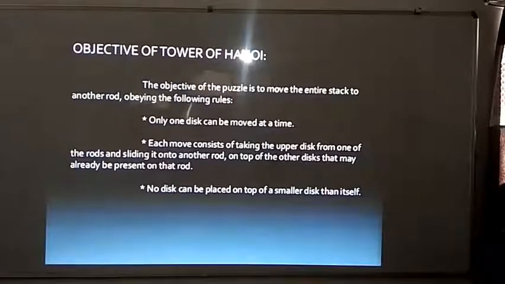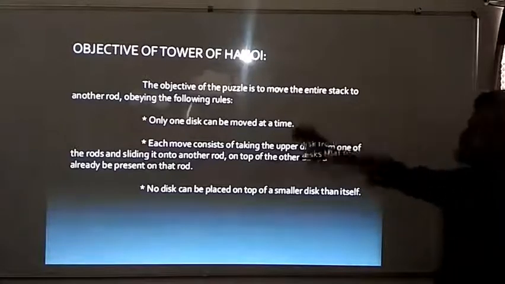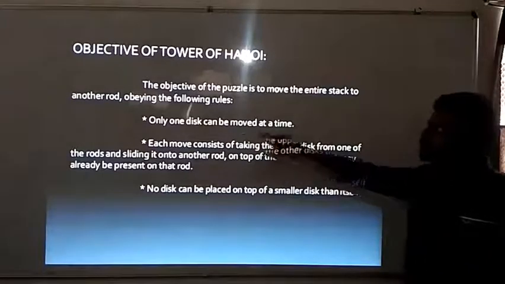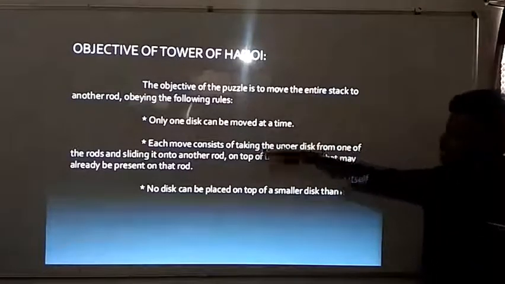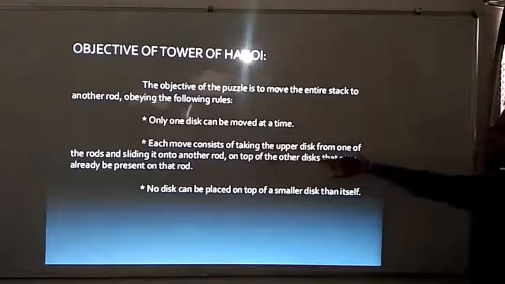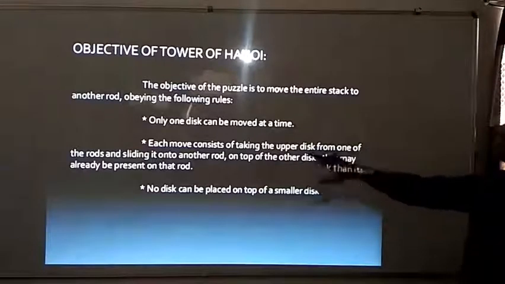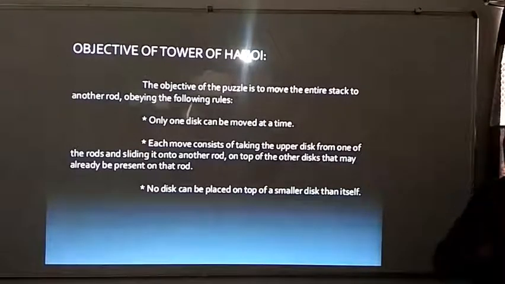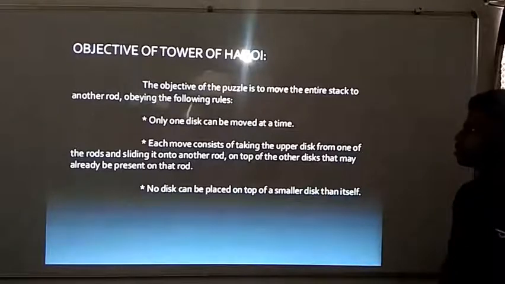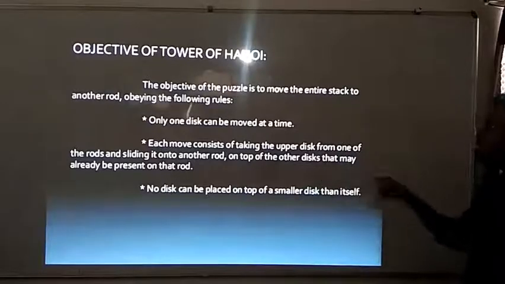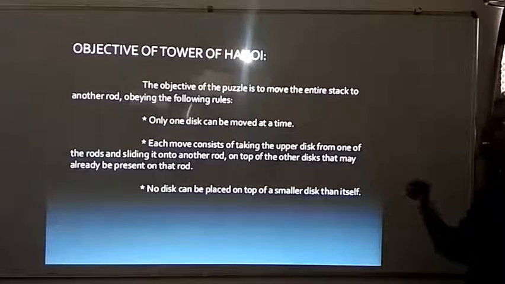we should not pick them all at once, and we should not place a larger disk onto a smaller disk. We have discussed those things here. Only one disk can be taken at a time. Each move consists of taking the upper disk from one of the rods and placing it on top of another disk that may already be present on a rod.